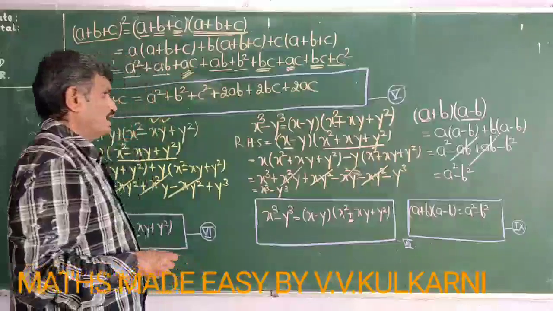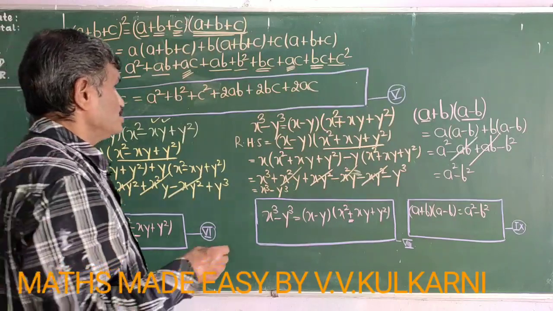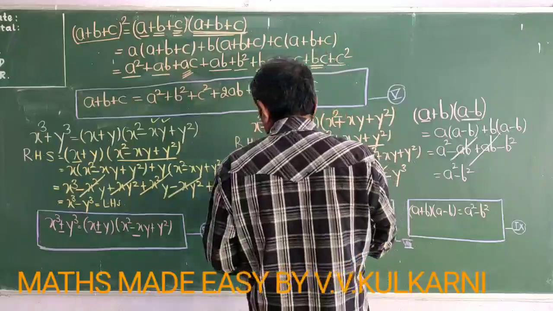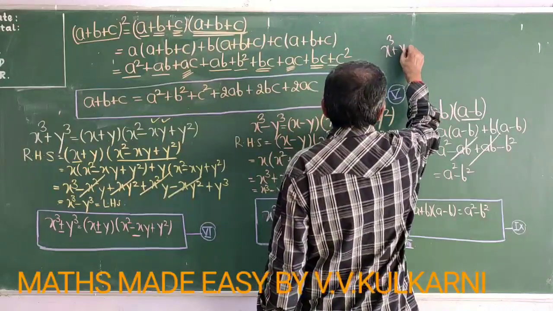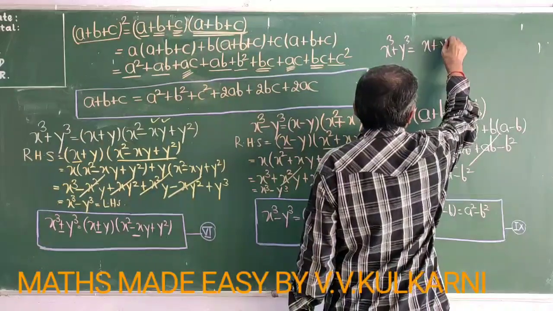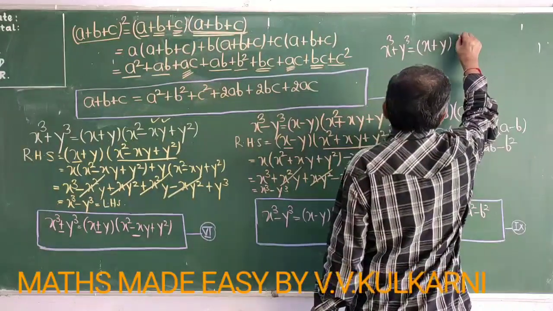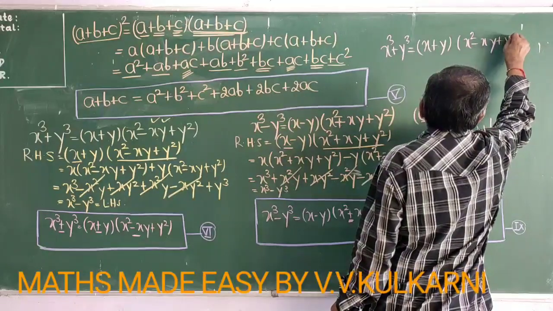So children, I have told you simple techniques to remember difficult formulas. If you want, in short also, you can conclude this formula like this: x cube plus y cube is equal to x plus y into x squared minus xy plus y square.